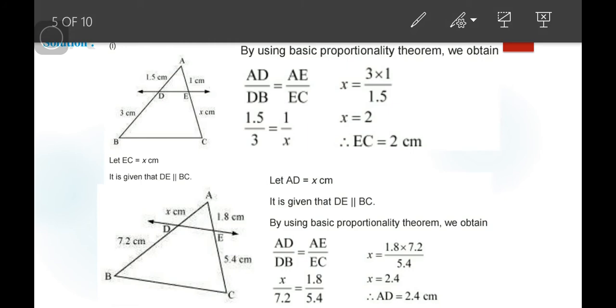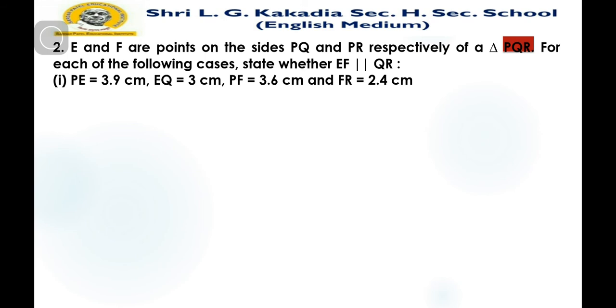Now let's consider one more example. Here is question number 2. E and F are points on the sides PQ and PR respectively of a triangle PQR. For each of the following cases, state whether EF is parallel to QR. As we know, if EF is parallel to QR, then the ratio of both sides must be the same, as you know by theorem number 6.1.